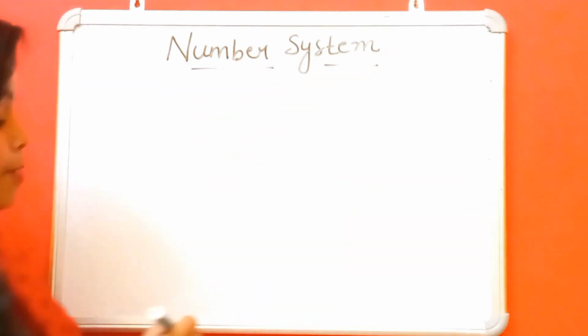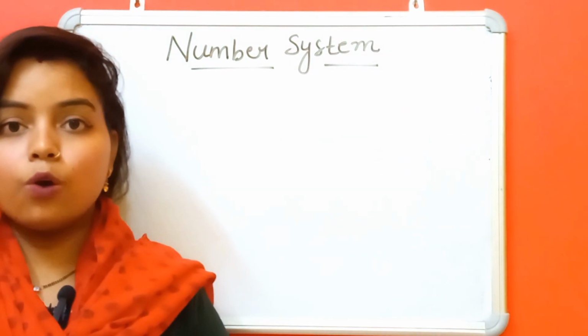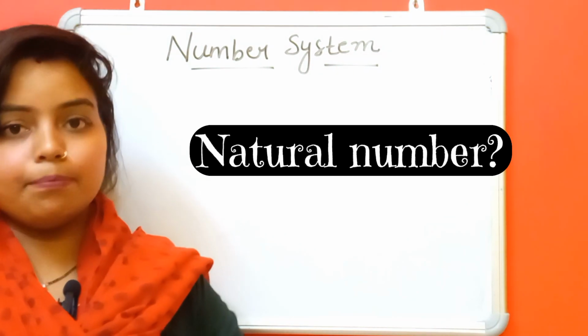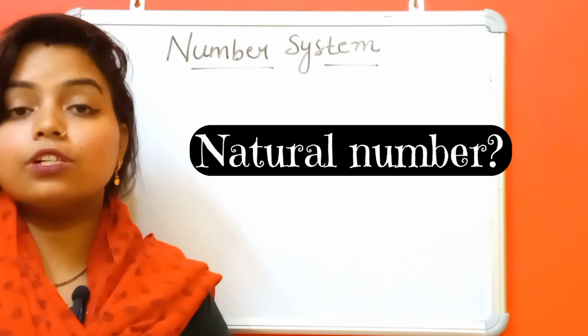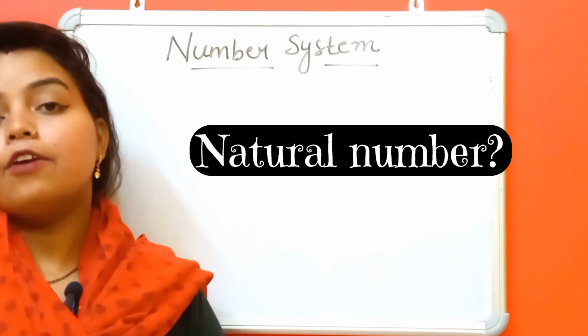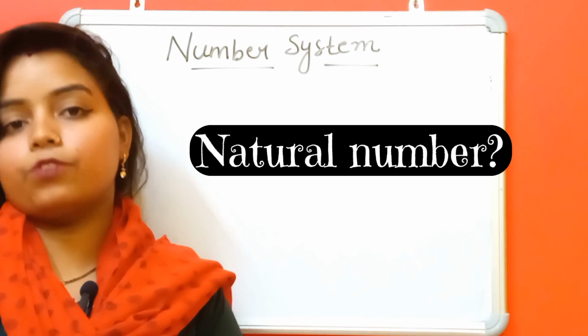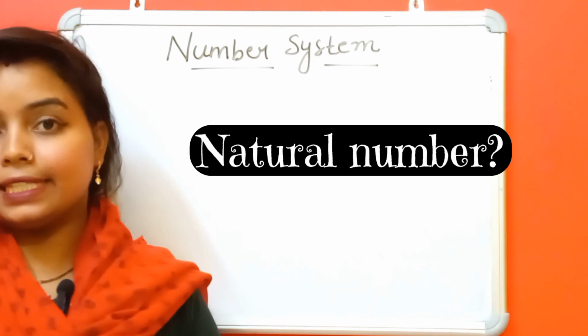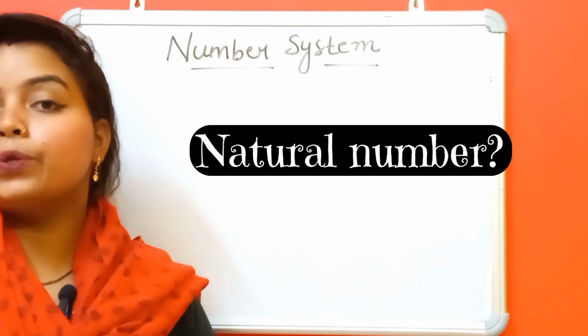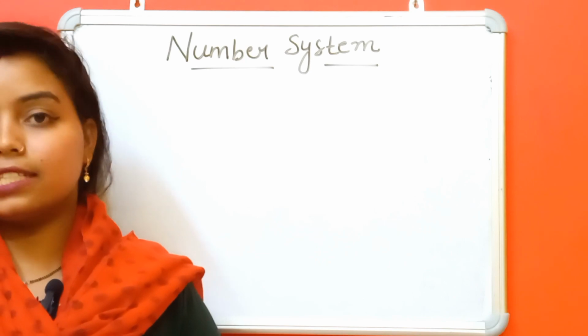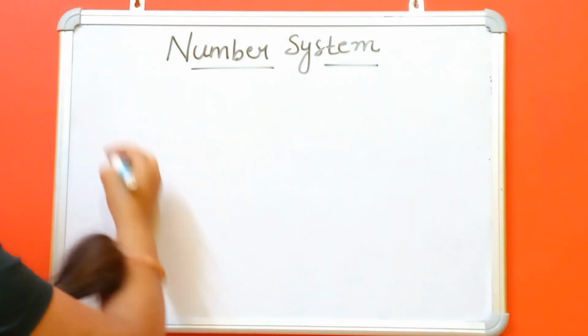In number system, firstly, we will discuss what is a natural number. A natural number is a number starting from 1 to infinity, means a number which includes all positive integers is called a natural number.